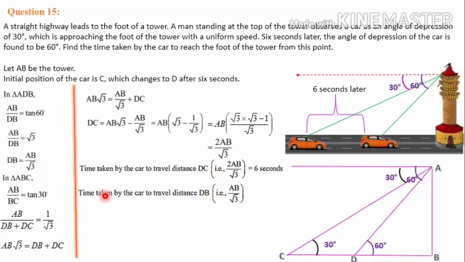So the time taken to cover the distance DB, which is half of this distance, will also be half of this time. This distance 2AB by root 3 took 6 seconds. Half of the distance, AB by root 3, takes 6 by 2 seconds, that is 3 seconds. So the required answer is 3 seconds.